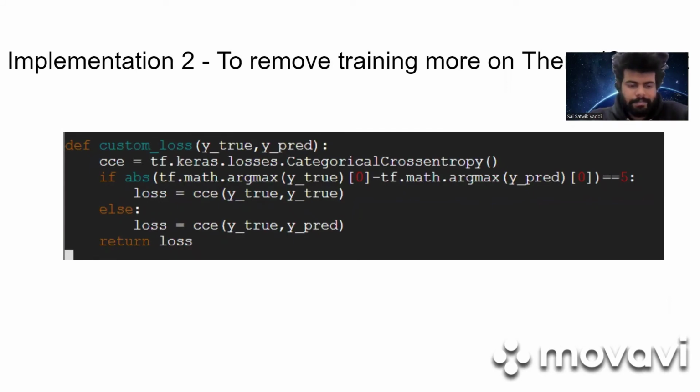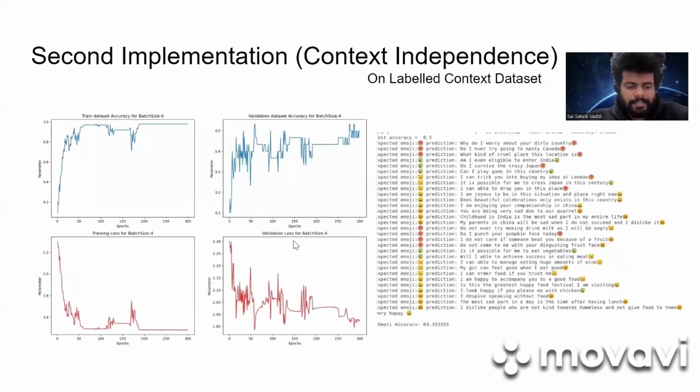The reasoning behind this better accuracy is better articulated, and it makes better sense when we think in terms of how training happens. When loss is 0, there will not be any update on weights and it stays same. It may give poor validation accuracy due to unmatched labels, but give better emoji accuracy with matched emotions. So we see the validation accuracy coming around 45 to 50% and emoji accuracy of around 65%.